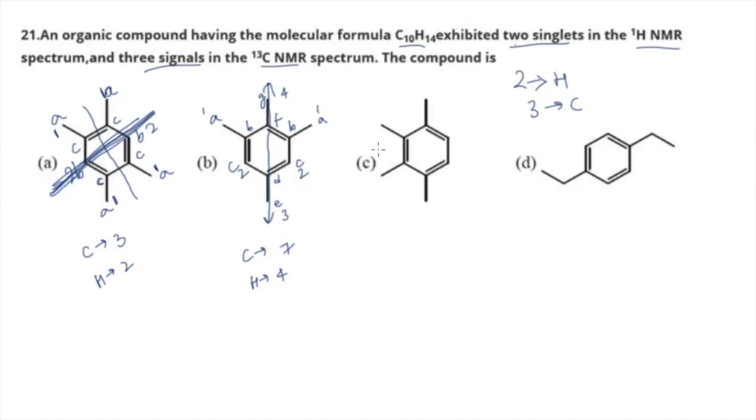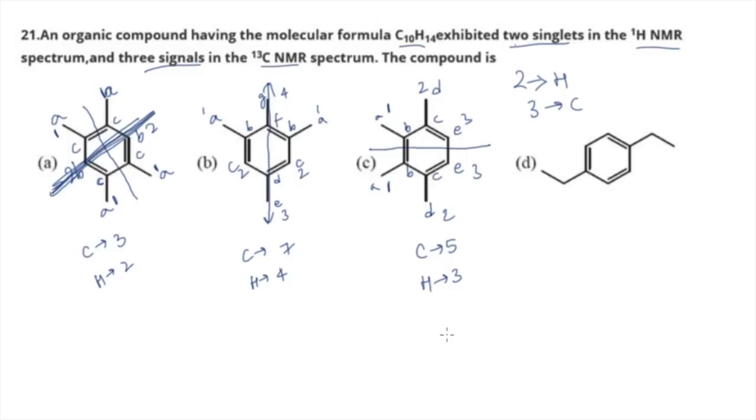Let's talk about option number C. So a plane is possible like this. So when you draw a plane like this, how many types of carbon are possible? So A, B, right? C, D, and E. So how many kinds of carbons are there? 5 kinds of carbon. Hydrogen, let's see, so 1, then 2, and 3. So how many kinds of hydrogen are there? So 3 kinds of hydrogen, right?